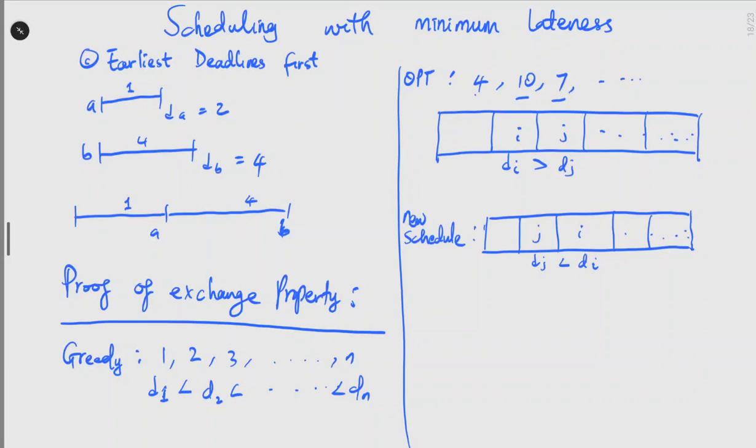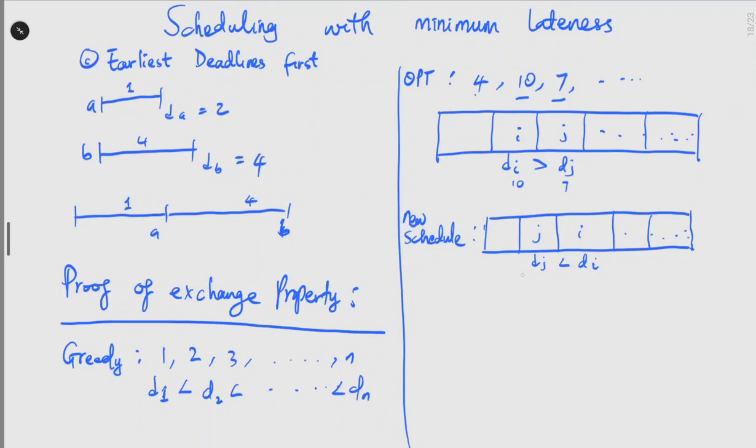The second observation is that the lateness of job J can only decrease. Let's say this has a deadline of 10, and this has a deadline of 7.